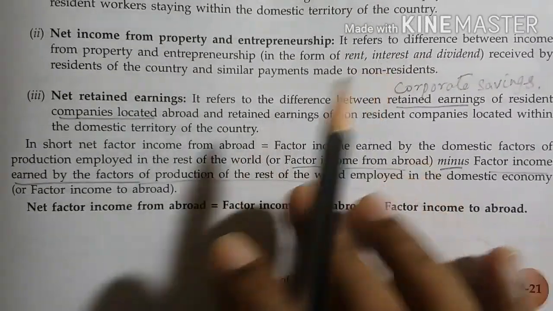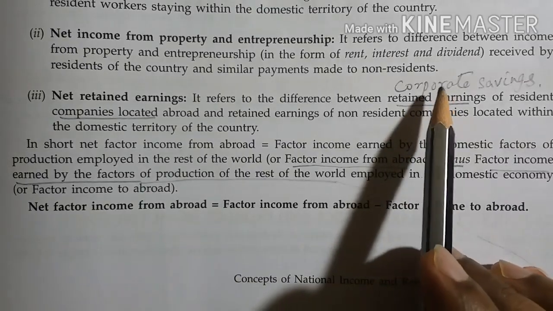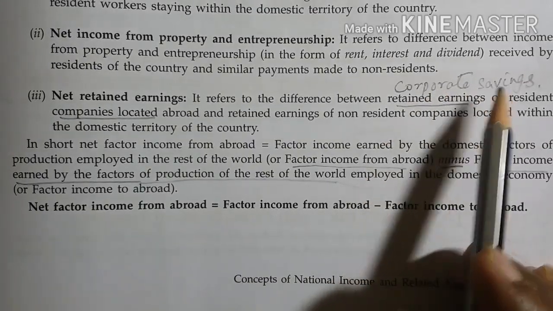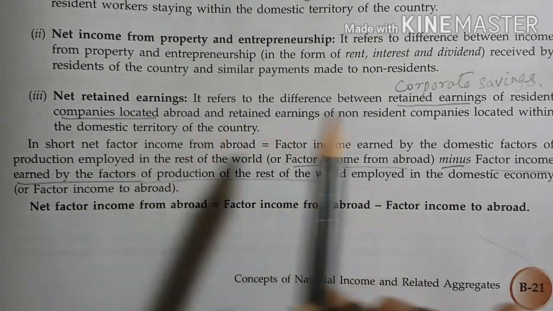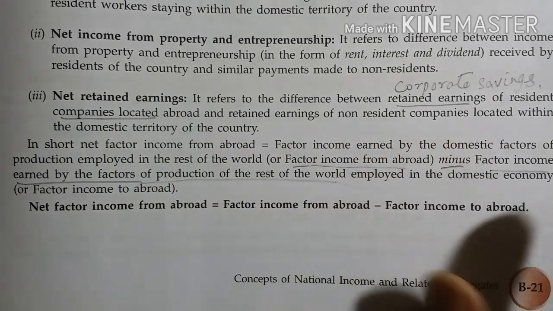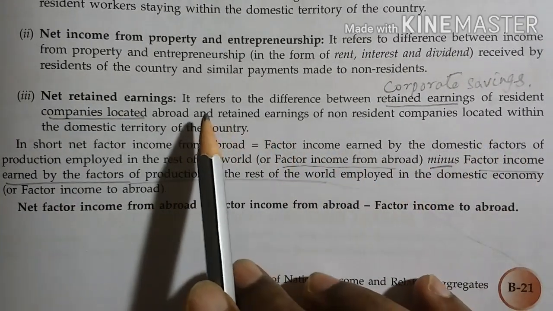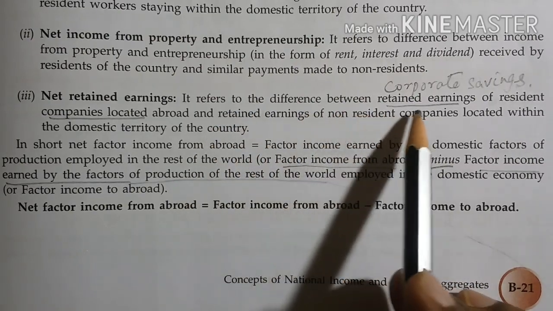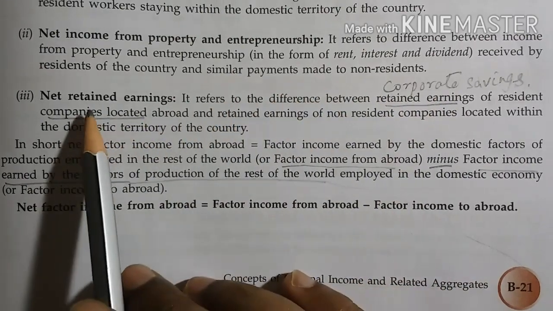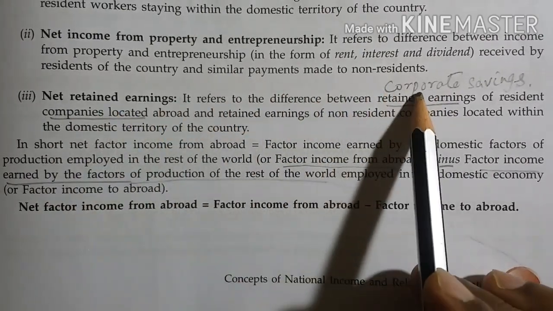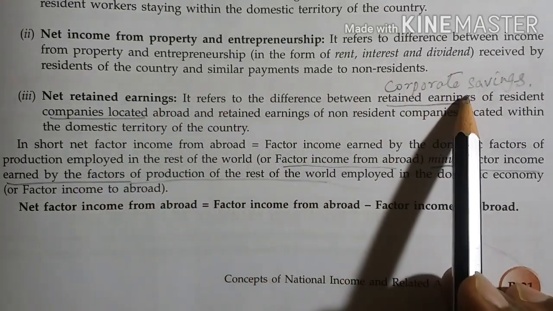And the third is net retained earnings. What are retained earnings? They are the corporate savings of companies located abroad, and of companies which belong to another country but are located in our country. It refers to the difference between corporate savings. So in many questions you will find that, instead of retained earnings, corporate savings will simply be written. The value will be the same. So both are normally the same.